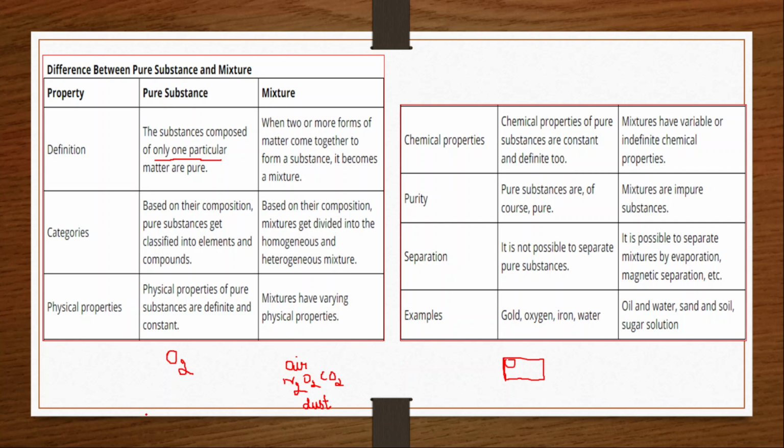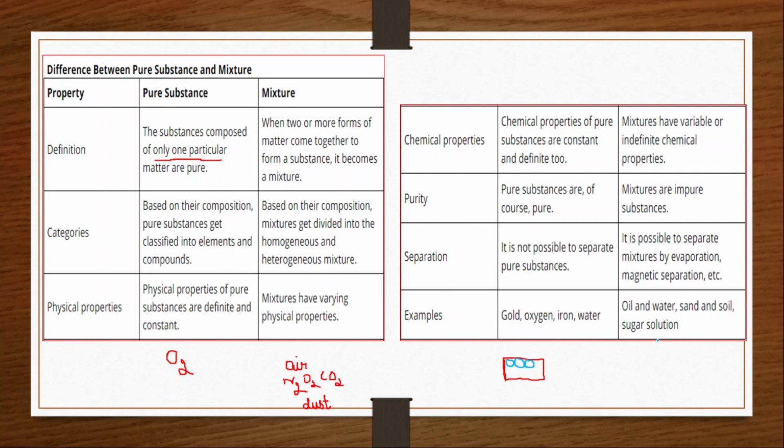So the particles, let me draw that in a different color so that you can make it out easily. We are considering the iron substance, an iron solid particle. If you consider solid iron, one iron atom, one more iron atom, like that many particles will be there.